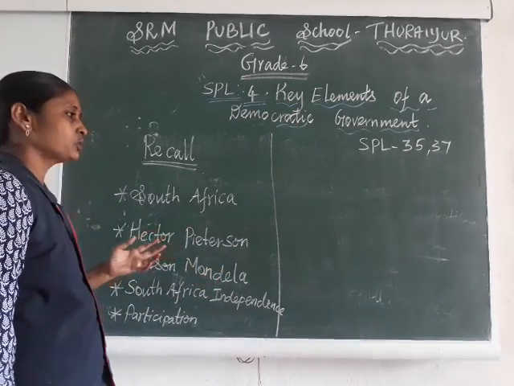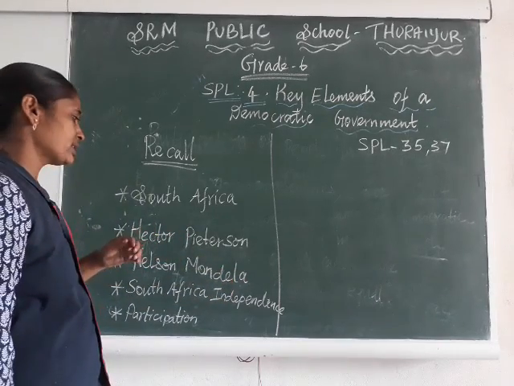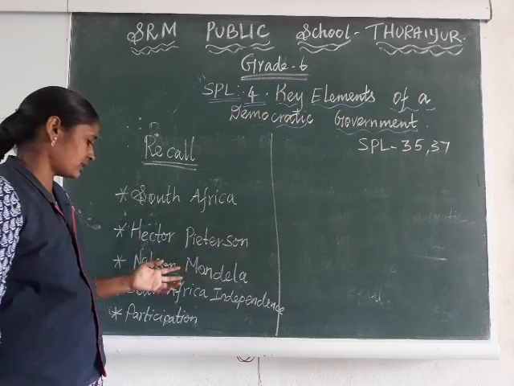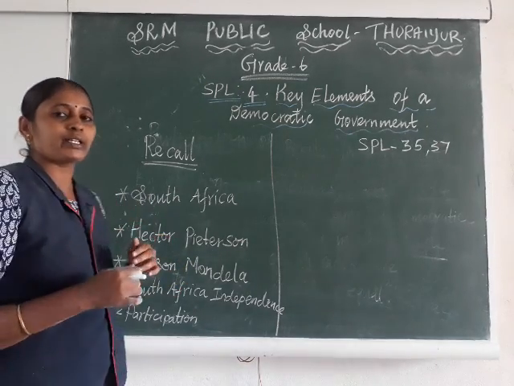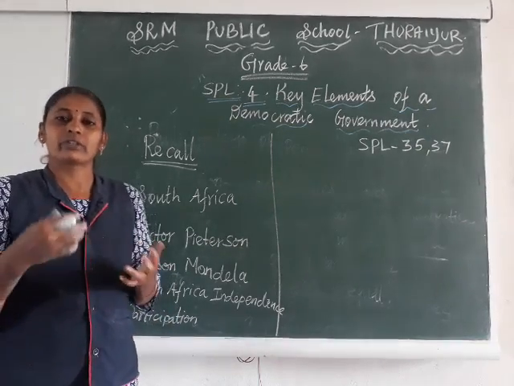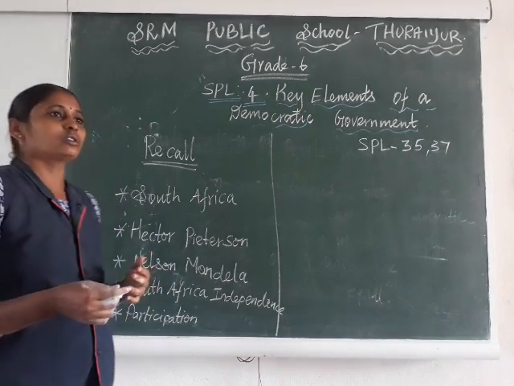On the first of June 1976 he was killed by police. After Hector Peterson's death, Nelson Mandela led the protest, and at last in 1994 South Africa became independent, that we discussed, right?